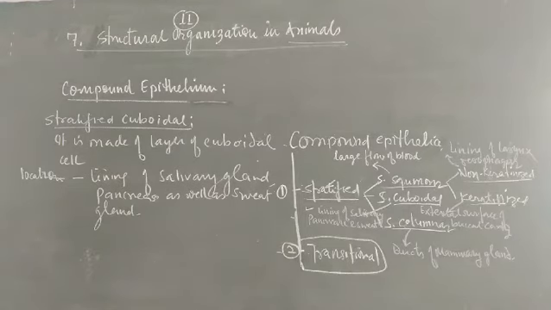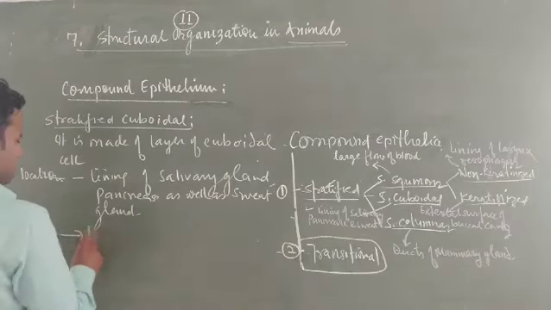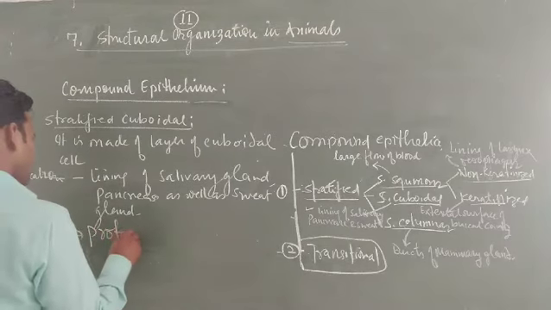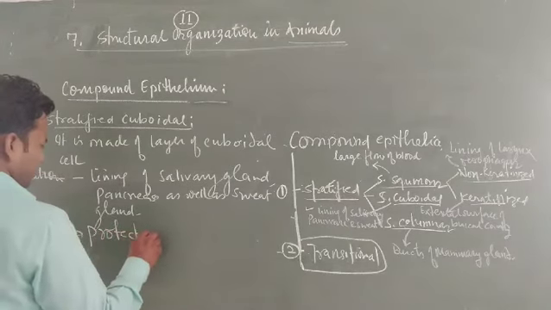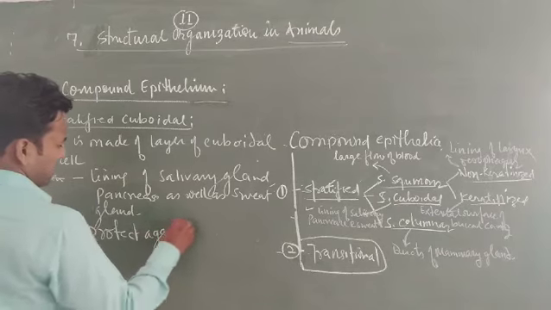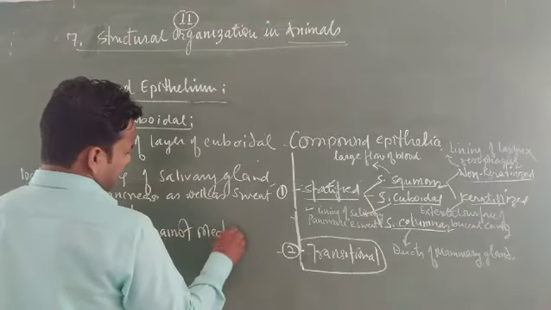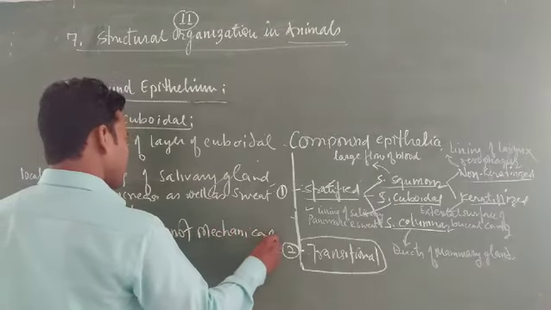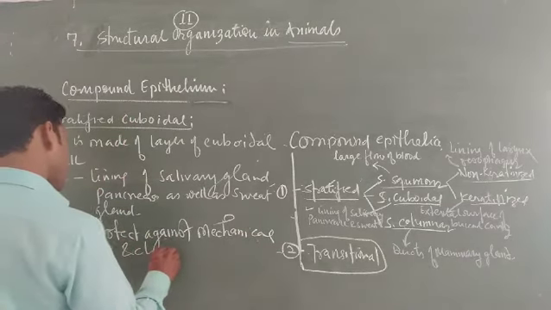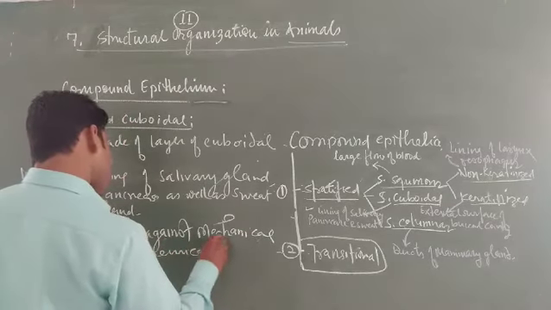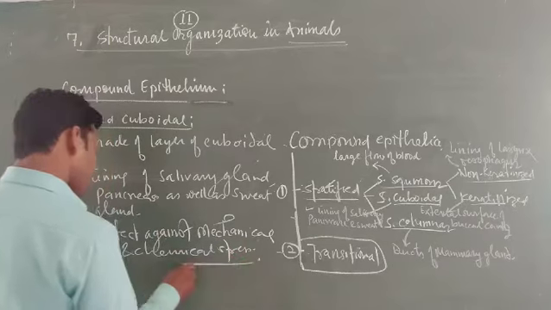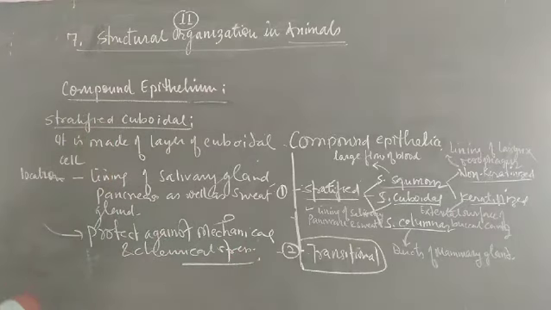The function is to protect against mechanical and chemical stress. Okay, this one is a stratified cuboidal epithelia.